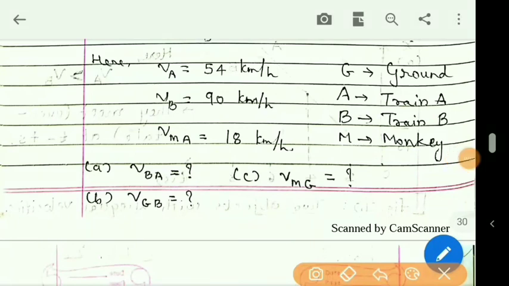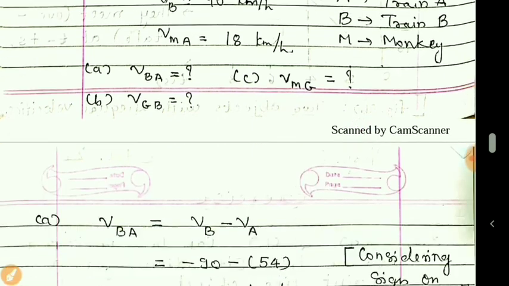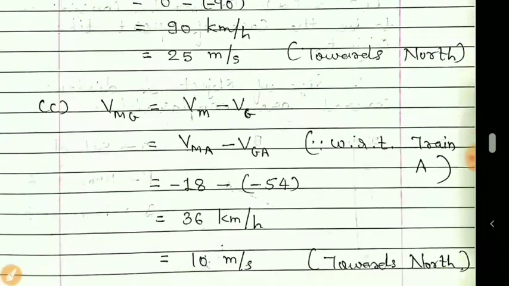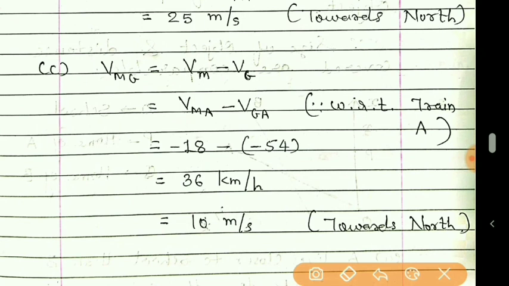Now velocity of monkey with respect to ground, meaning if a person is observing from the ground, what will be the velocity of monkey? So students, here I have written Vmg, meaning velocity of monkey with respect to ground. Now this can be written as Vm minus Vg as usual.